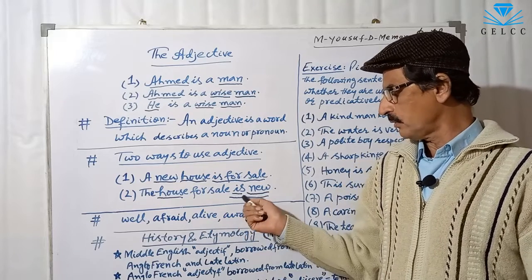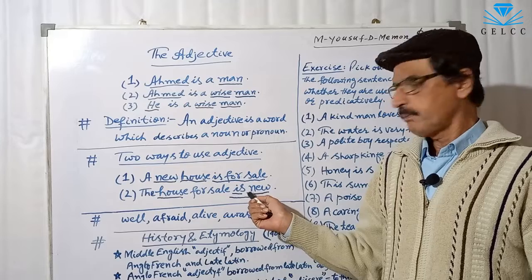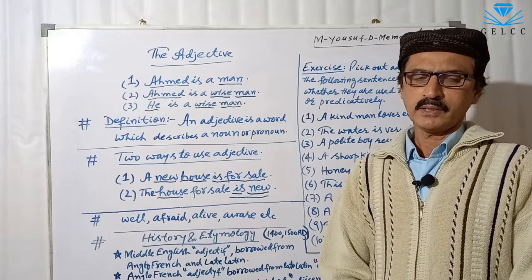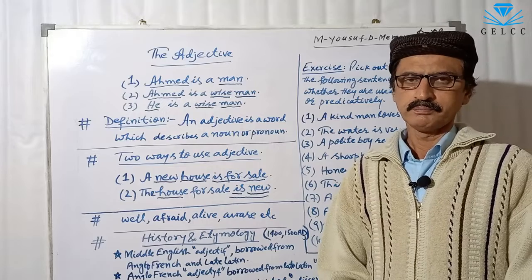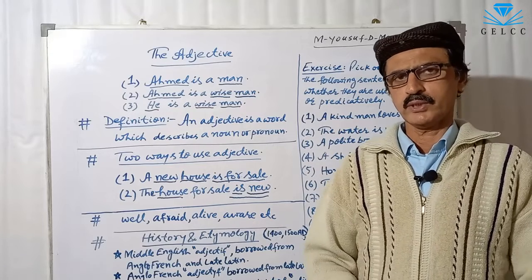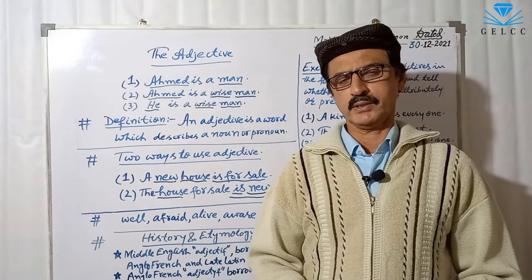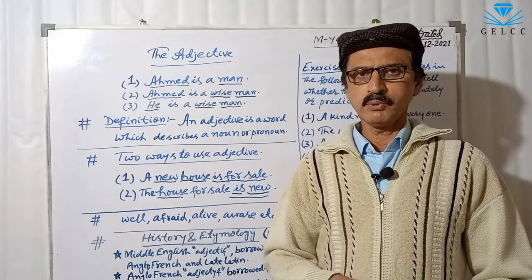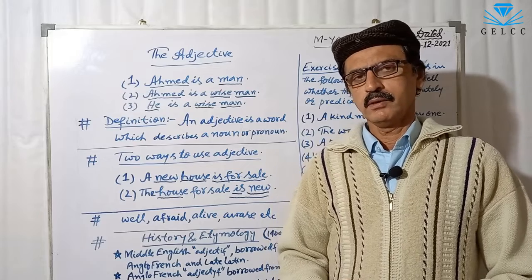The adjective which is the part of the predicate is called a predicative adjective. So these are two usages, two ways to use the adjective: first attributively, second predicatively.